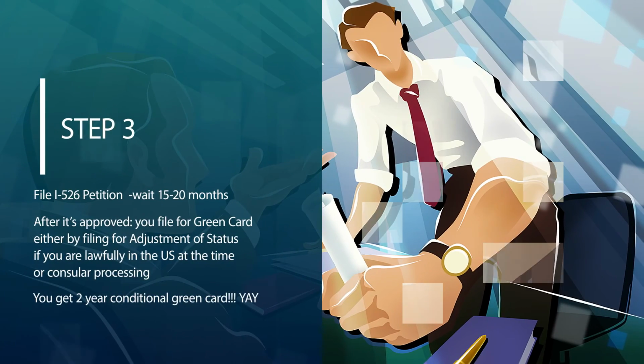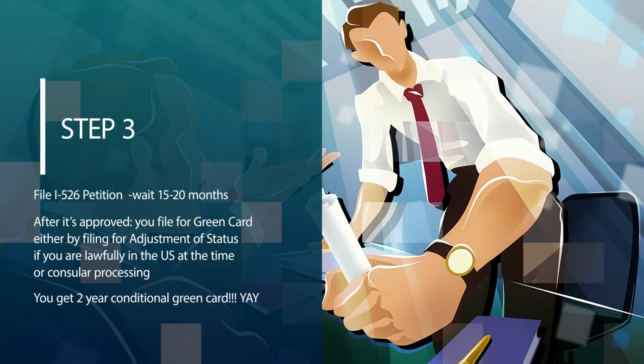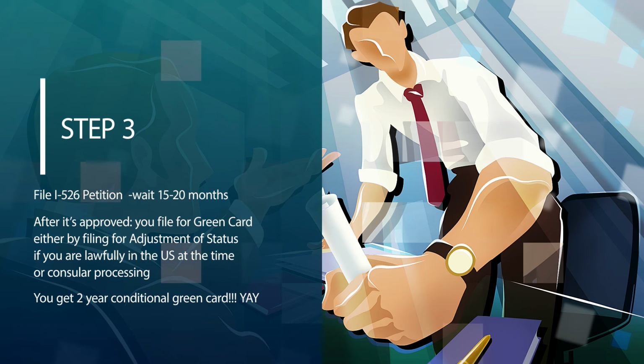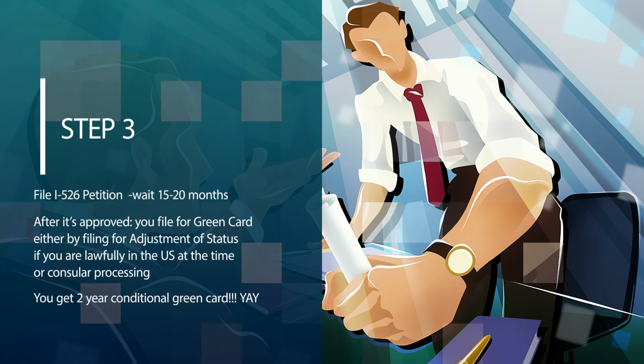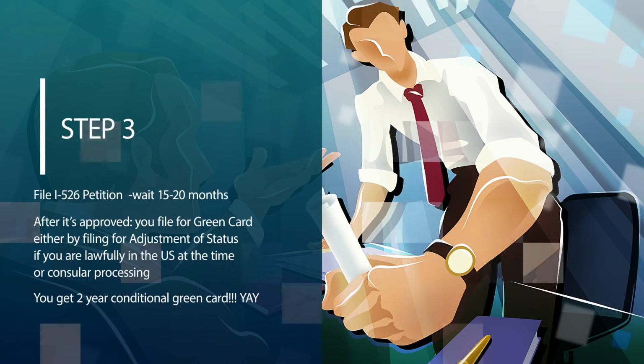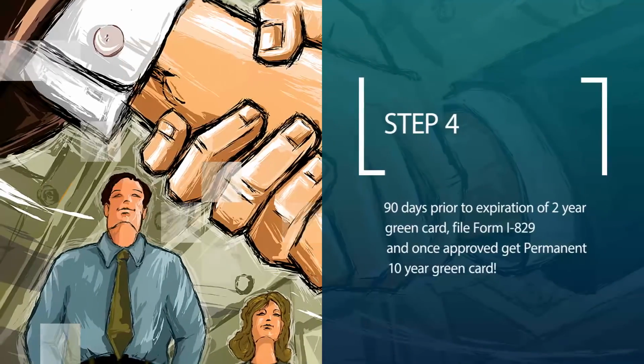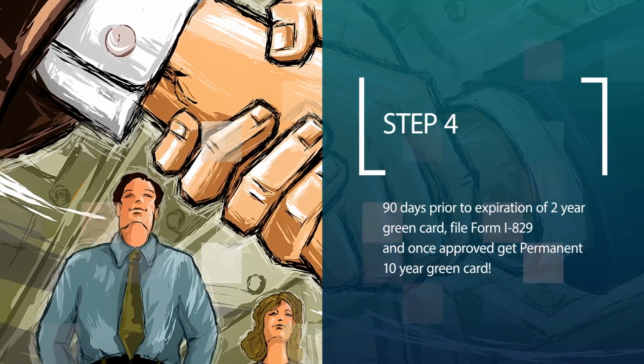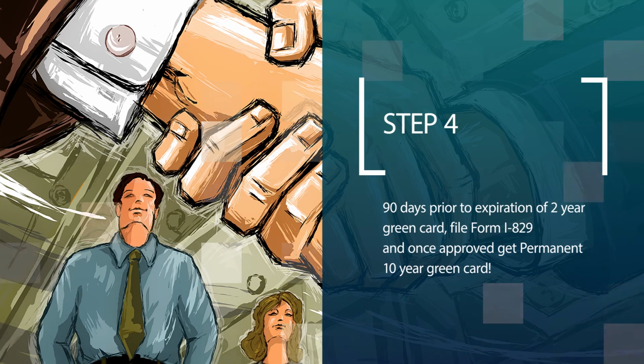Once approved, the investor who is overseas will apply for an immigrant visa abroad and will receive a 2-year conditional green card. I want to point out that if an investor is in the United States lawfully, he may adjust status to that of a permanent resident without leaving the United States. Prior to the expiration of the 2 years, the investor will then file Form I-829 to receive a permanent green card, together with evidence showing that money invested is still being used in the enterprise and that the required number of jobs were in fact created.